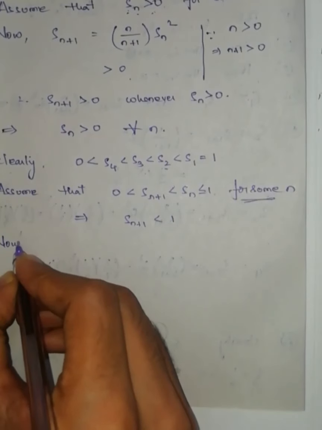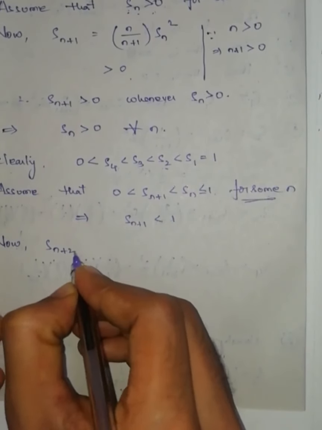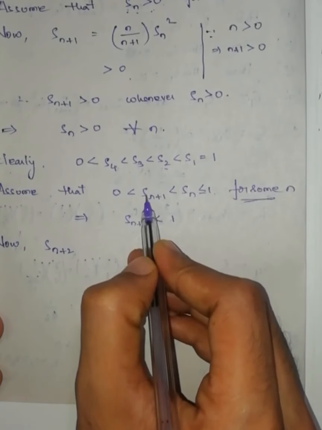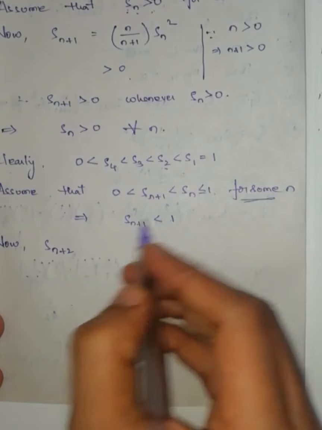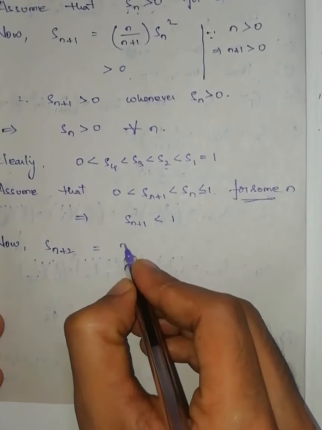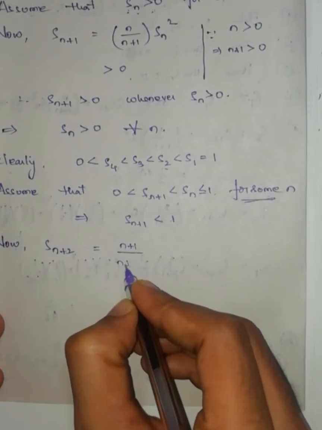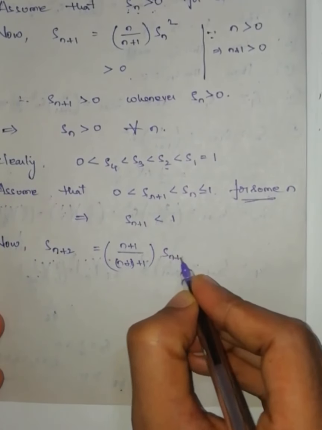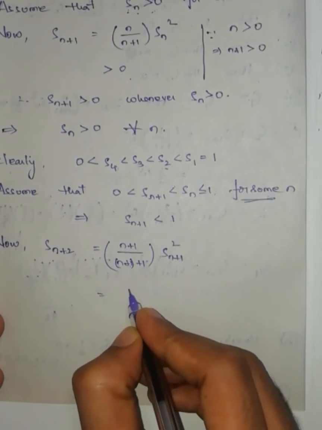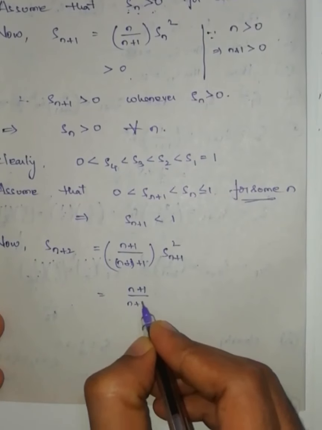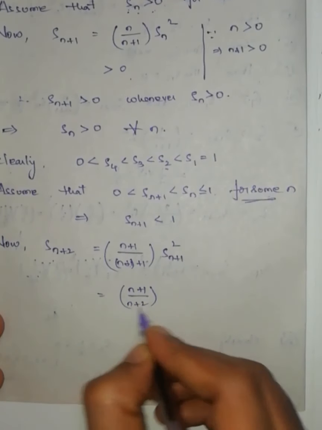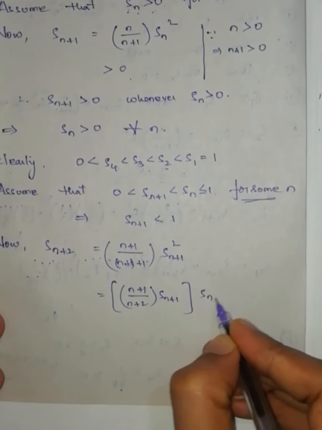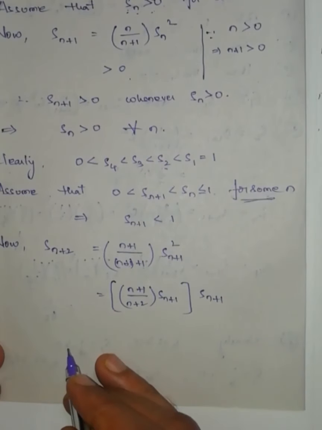Now S(n+2). If I show that S(n+2) is also less than S(n+1), then I can use the principle of mathematical induction. S(n+2) is nothing but (n+1) by (n+1+1) from the definition into S(n+1) square. This one I can write as (n+1) by (n+2) into S(n+1) into S(n+1).